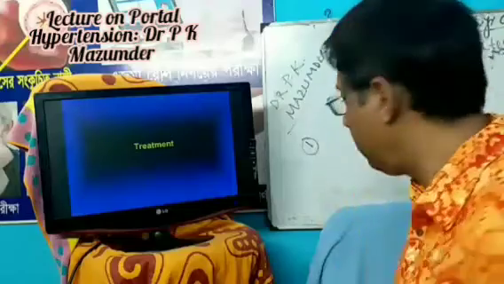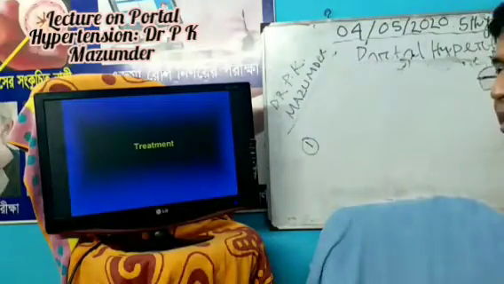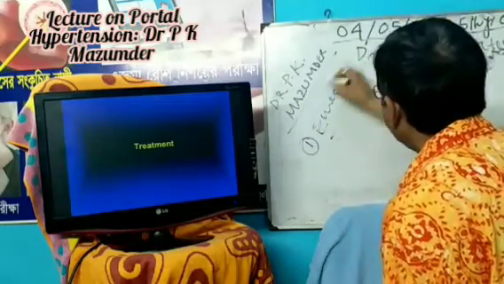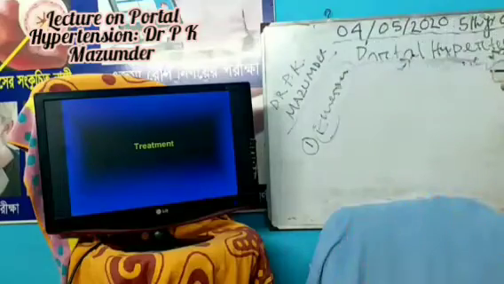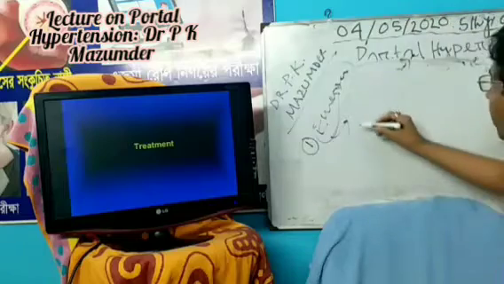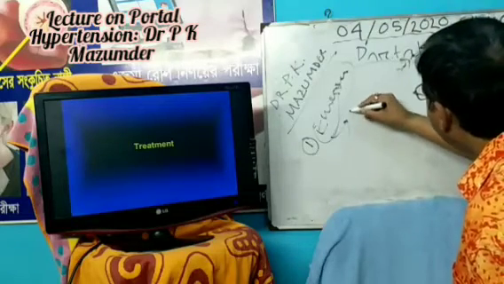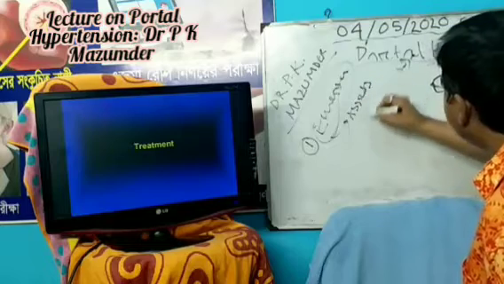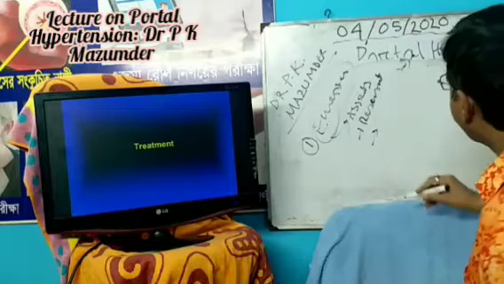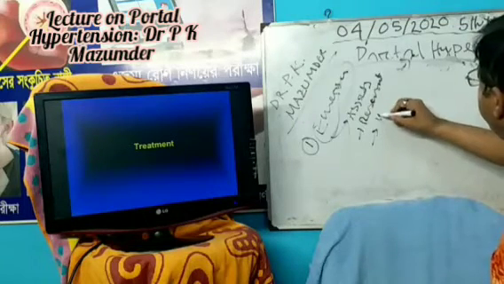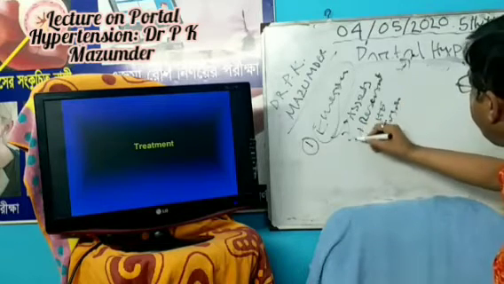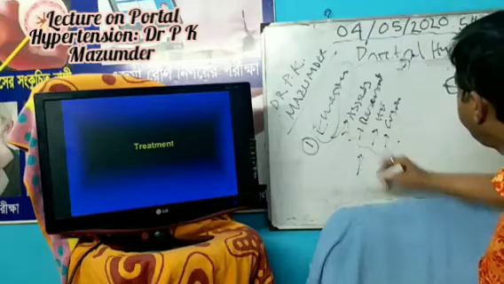If a patient presents with ruptured varices, you treat it as an emergency. Of course, you first refer the patient for hospitalization. Then in the emergency management, what will you do? You do the assessment. You do the resuscitation. You treat the hepatic encephalopathy if present. You should treat the coagulopathy if present. These are the very important management steps you should do immediately.